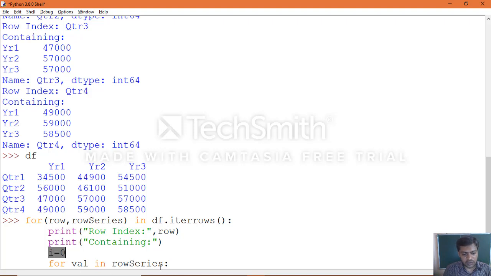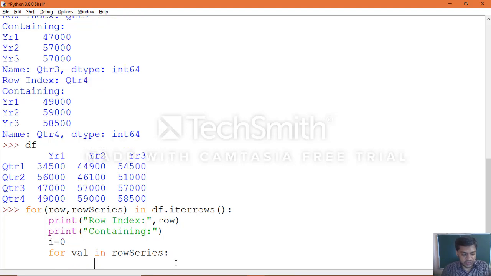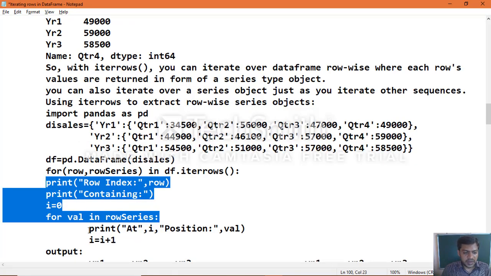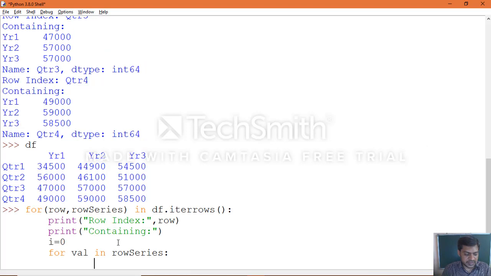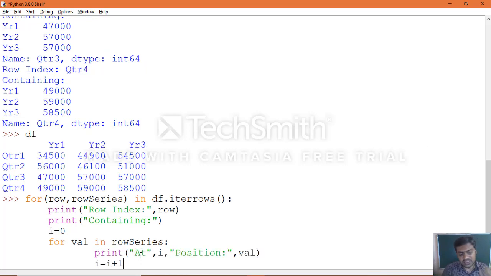For that inner for loop which we specified, for val in row series. Now for this statement which you need to write, printing the position and to increment that position to extract, for that increment statement. So at is the string value, whatever we specify within quotes, that prints as it is, and I is the variable, first time 0 position, and the value of that 0 position prints, and which comes again plus 1, 0 plus 1, which increments, then first position which will extract, same way which continues till which completes the loop and which comes out of the outer loop.